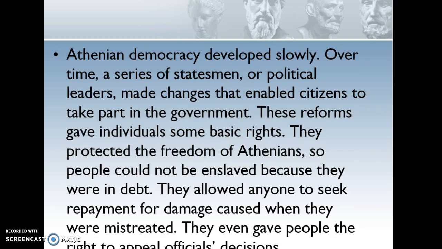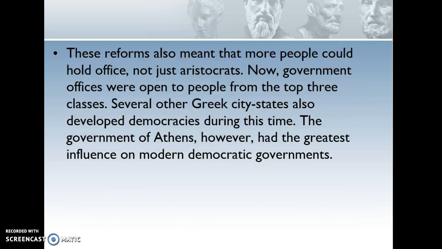Athenian democracy developed slowly. Over time, a series of statesmen or political leaders made changes that enabled citizens to take part in the government. These reforms gave individuals some basic rights. They protected the freedom of Athenians so that people could not be enslaved because they were in debt. They allowed anyone to seek repayment for damage caused when they were mistreated. They even gave people the right to appeal officials' decisions.